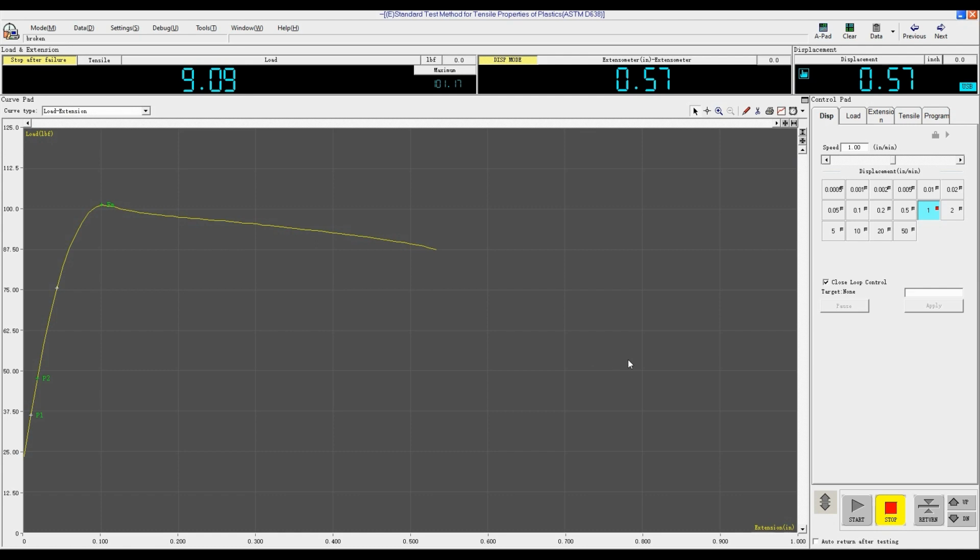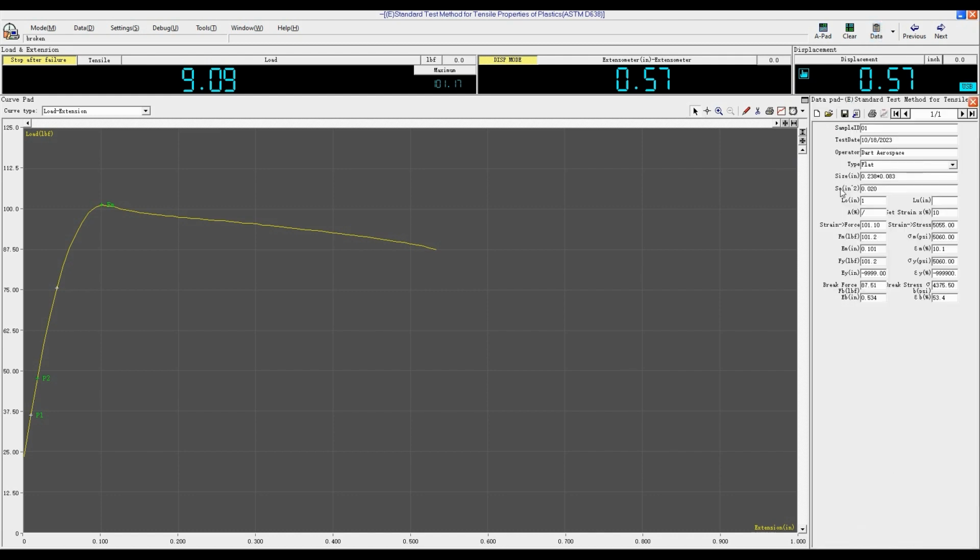The sample breaks. The software automatically stops. Click Data to check the test results. For example, for tensile force, the maximum force is 101 pounds force. You can check tensile stress, yield force, and yield strength.